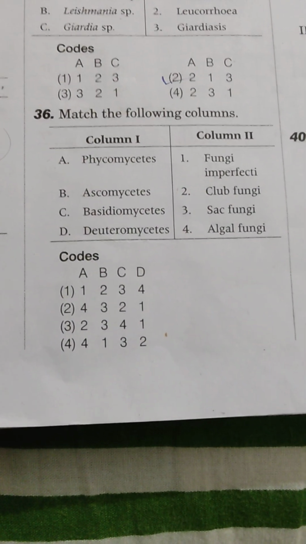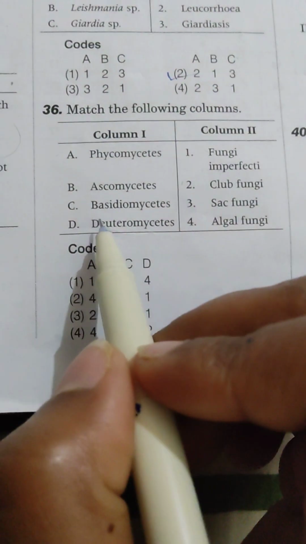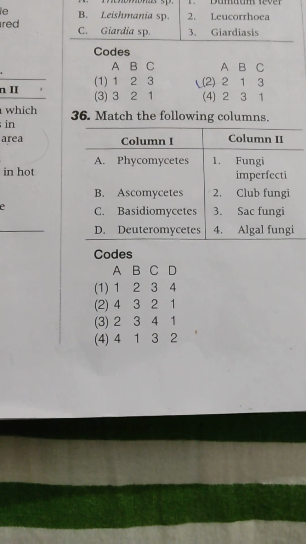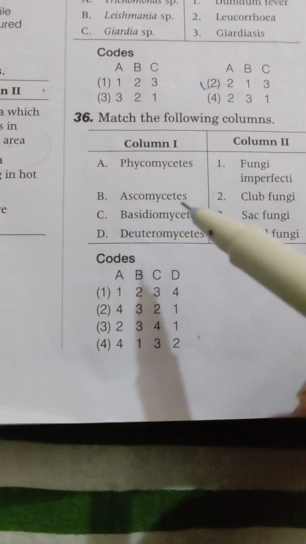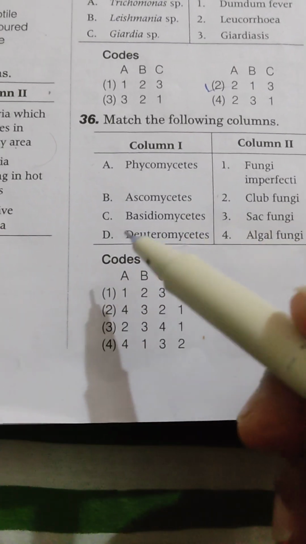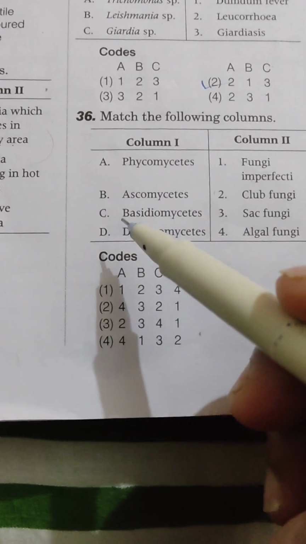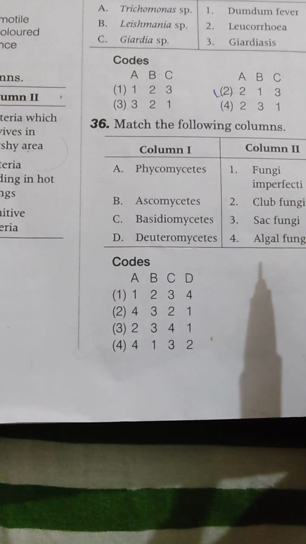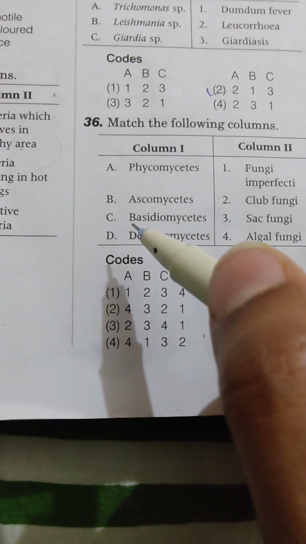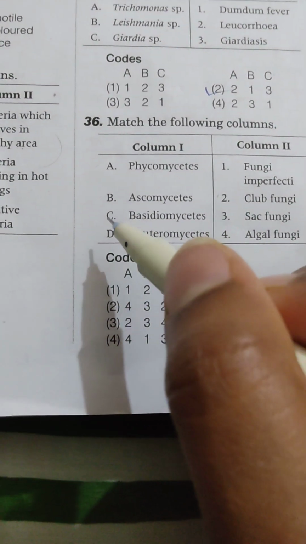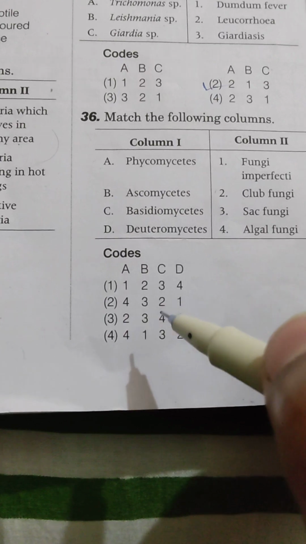Now, if we go for Basidiomycetes, we have seen in our previous videos that the edible part of a mushroom is the basidiocarp. So generally we eat club mushrooms. So if I go for club fungi, that is for C, if I go for 2, let's match it.